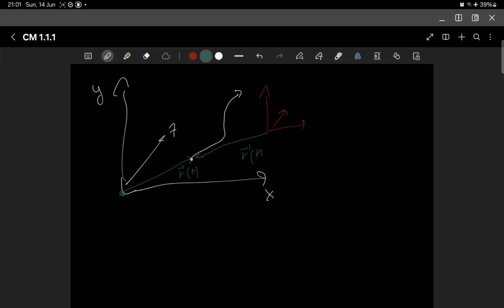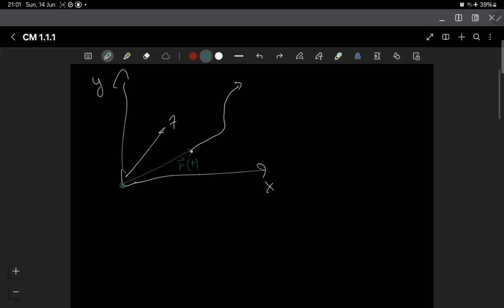Now, let us delete this frame of reference and this arrow. If you have this particle moving in space, then you have the position vector, and this position vector is a function of time. At a certain time instant, the particle is over here, then after some other time instant, it's going to be here. So that's r of t dash, for example, right? And t dash is greater than t, right? I drew the trajectory like this, but actually you should only have one point, because time is also an axis, right? So let us look at another example.